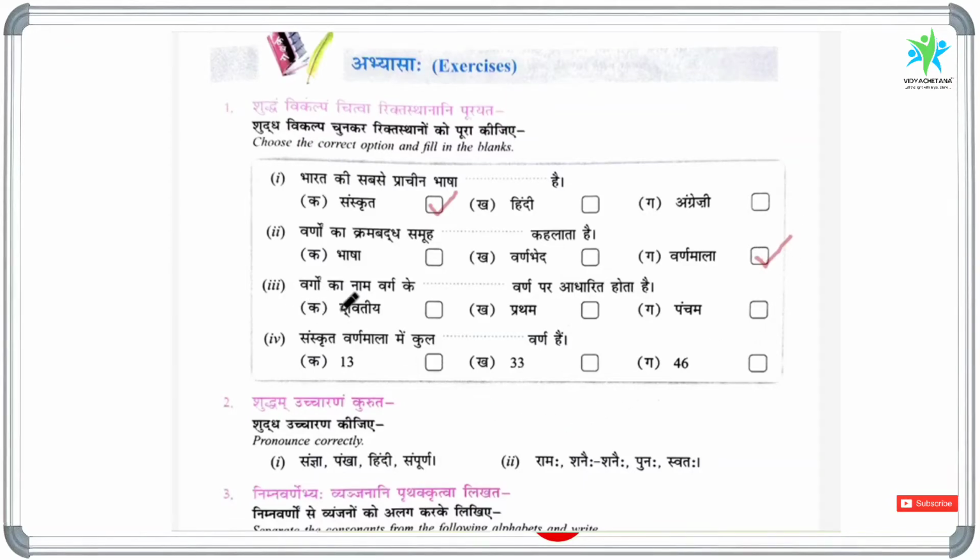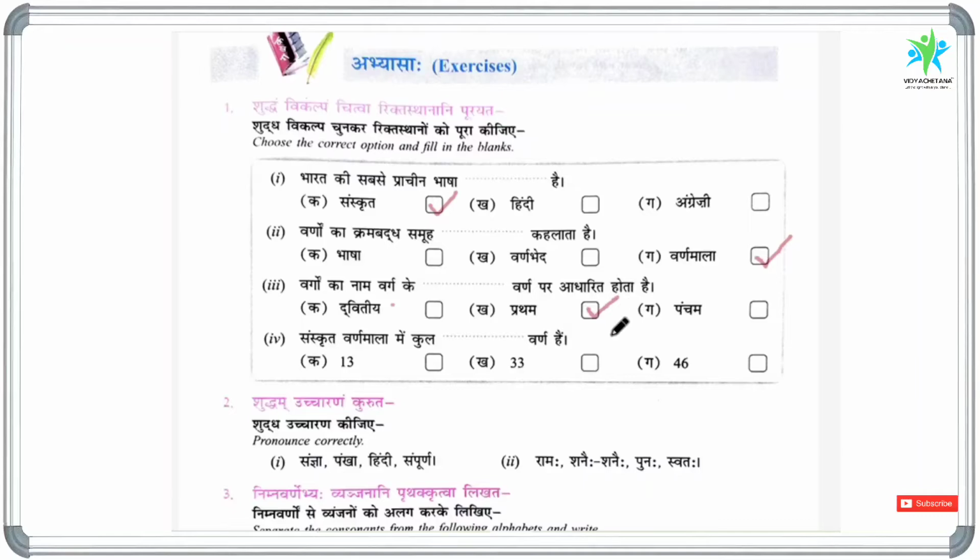Now the third question: vargon ka naam varg ke dash varn par aadharit hota hai. So we have learnt swara and vyanjana. In vyanjana, the first 25 letters are made up in 5 groups: kavarga, chavarga, tavarga, tavarga, pavarga. So these 5 groups are named on the basis of which letter of the group? Is it the second letter of the group, or the first letter of the group, or Panchama, the fifth letter of the group? That is the first letter of the group.